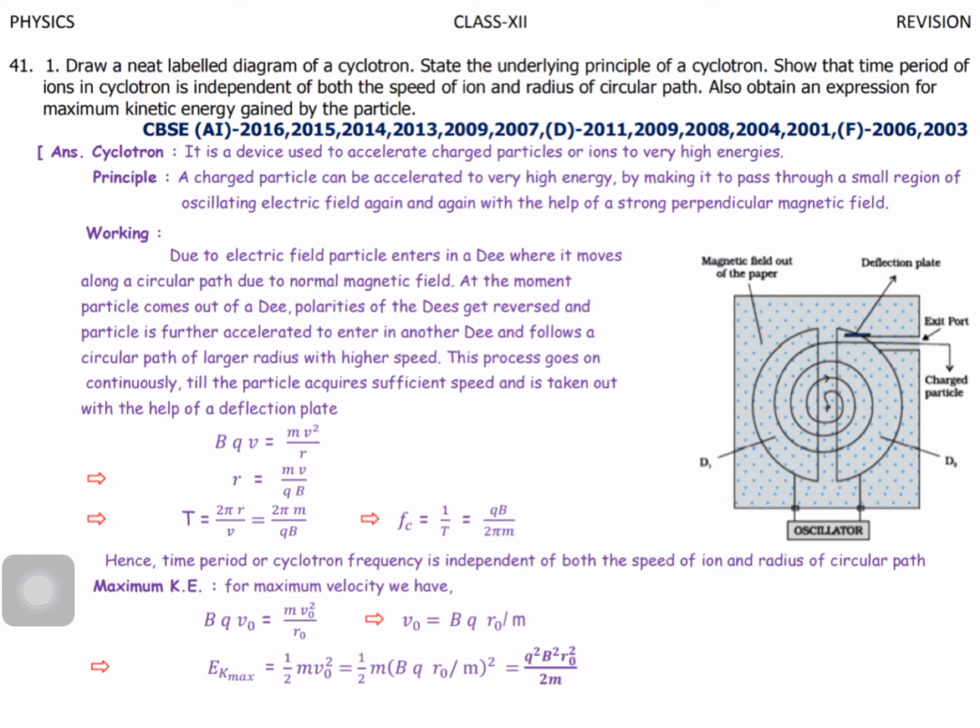See, v naught is derived as BQ r by m. You substitute. Finally, you can get 1 by 2 m into (BQ r naught by m) the whole square. Energy equals q square B square r naught square by 2m. So this is the way they will ask the question.